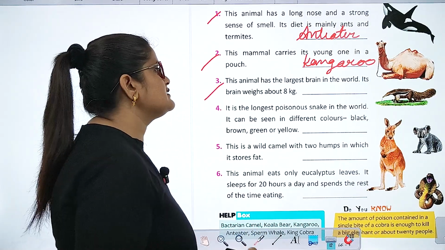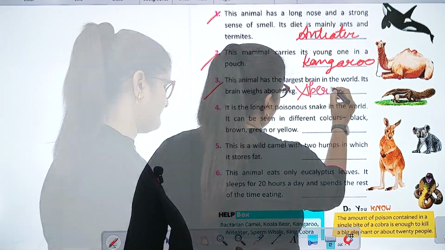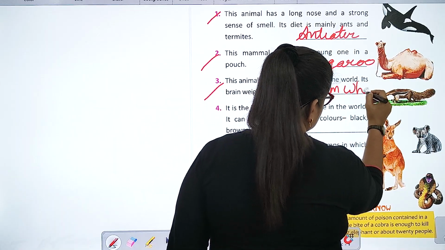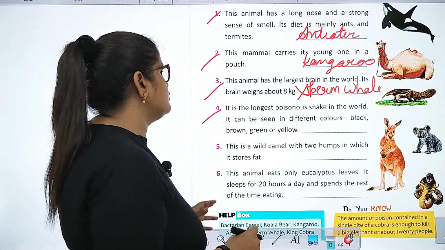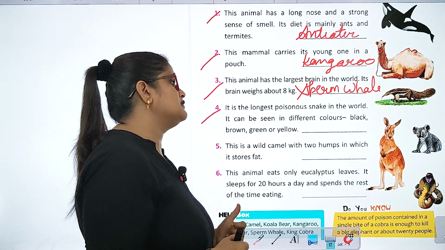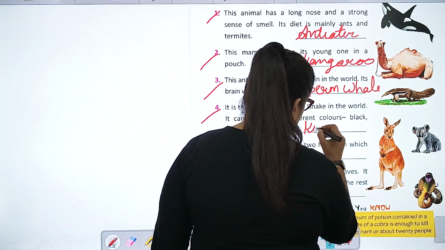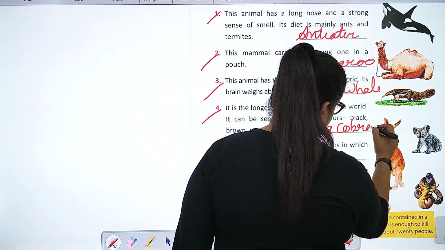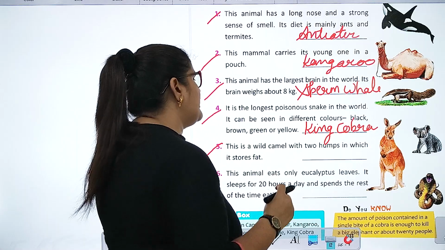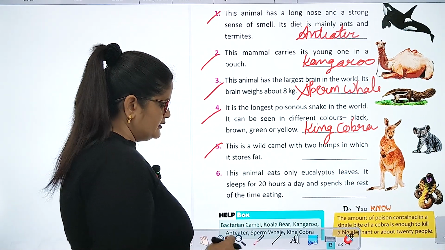This animal has the largest brain in the world. Its brain weighs about 8 kgs. It is the longest poisonous snake in the world. It can be seen in different colors: black, brown, green. King cobra. This is a wild camel with two humps in which it stores fat.